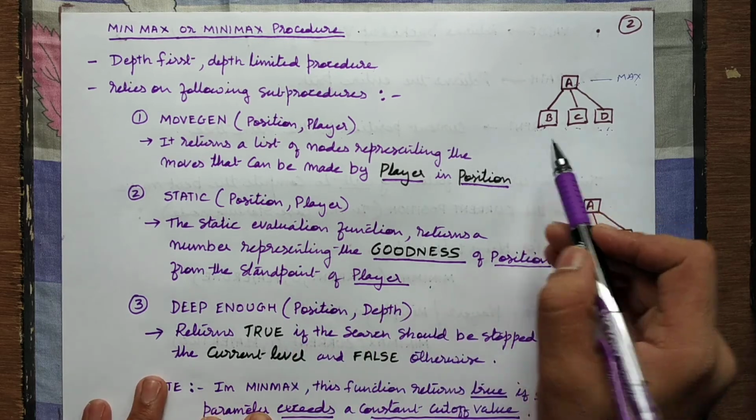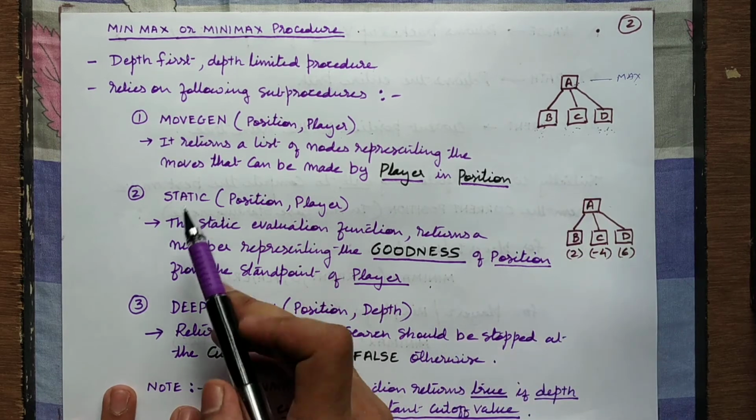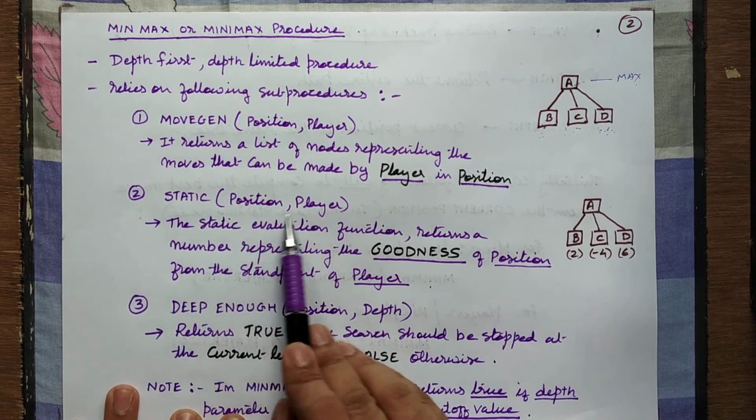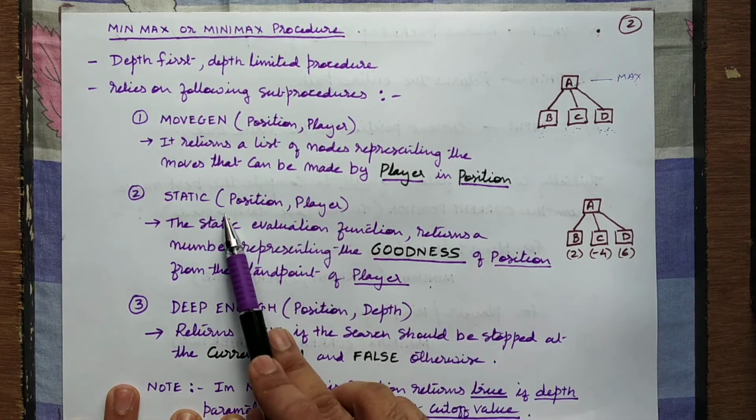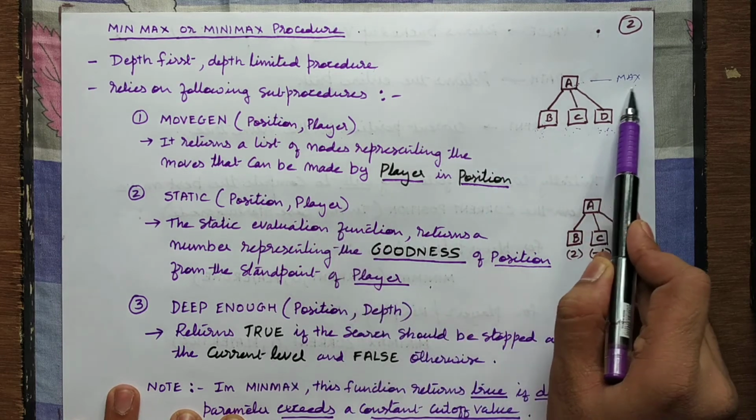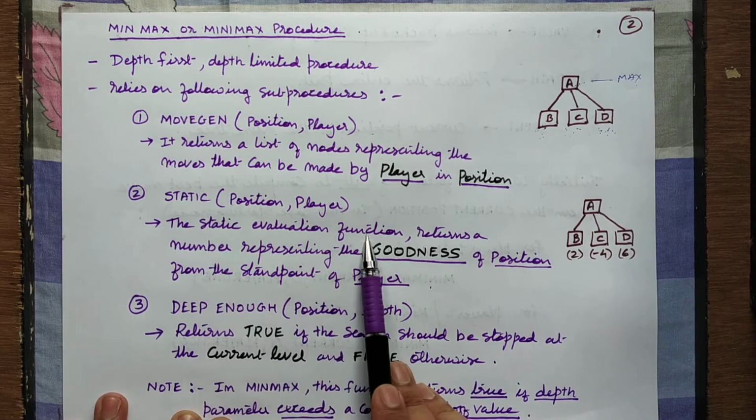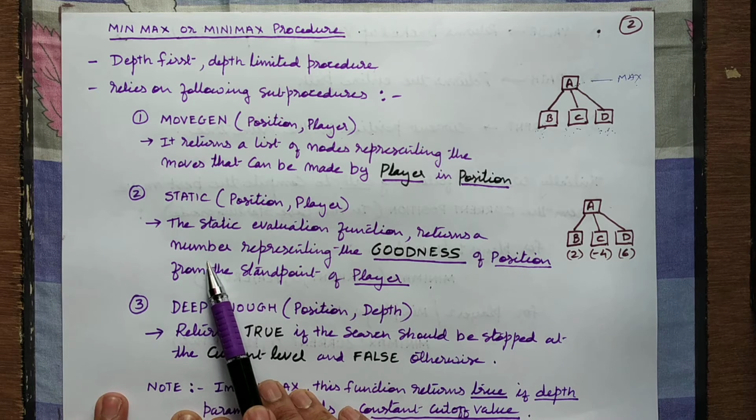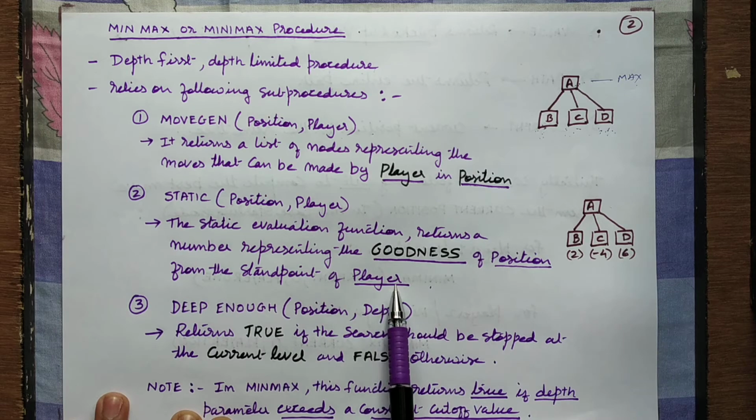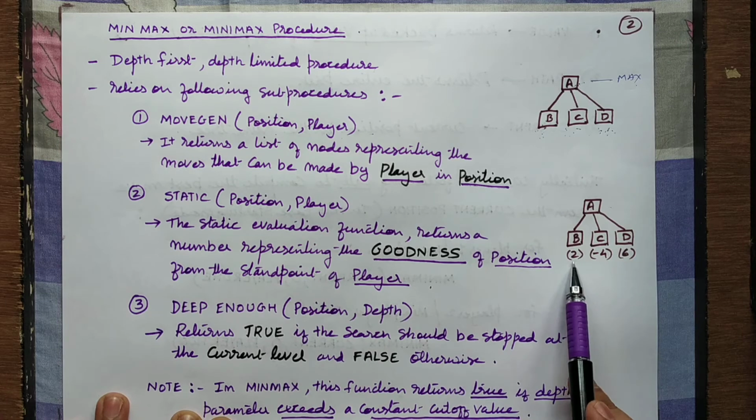Okay. So to give the goodness of the nodes, the numerical values are given by the second function, which is called the static function. It again takes the same parameters as the moveGen function, position comma player. Position is the current position and player is which player it is. And what does the static function do? The static evaluation function returns a number, a numerical value representing the goodness of that position from the standpoint of that player. So if you can see, after the static function is applied on these nodes, you get values like this: